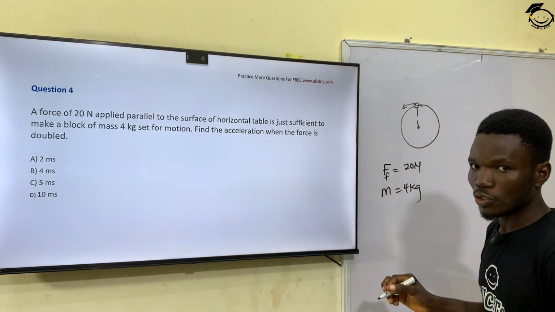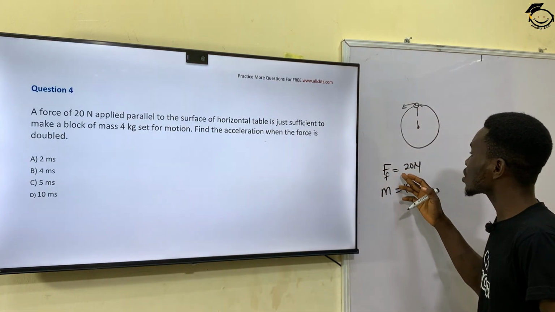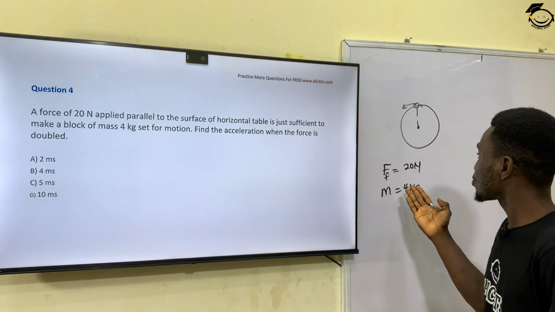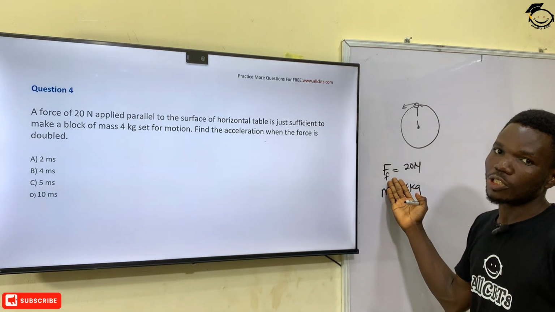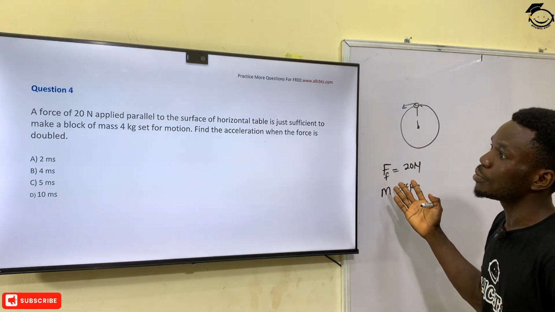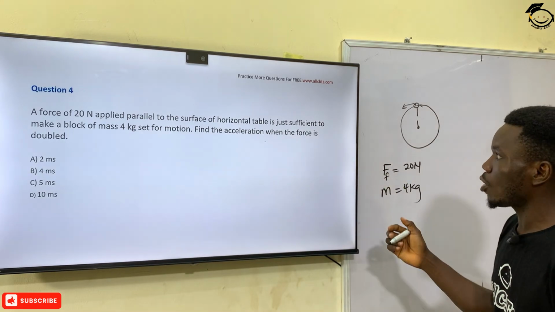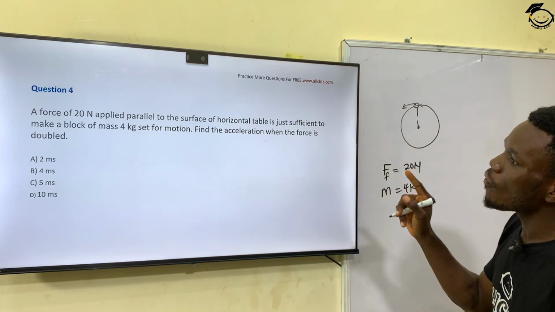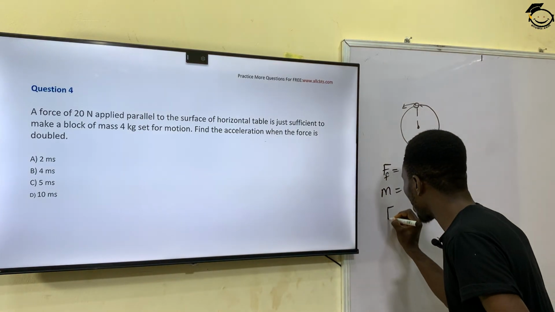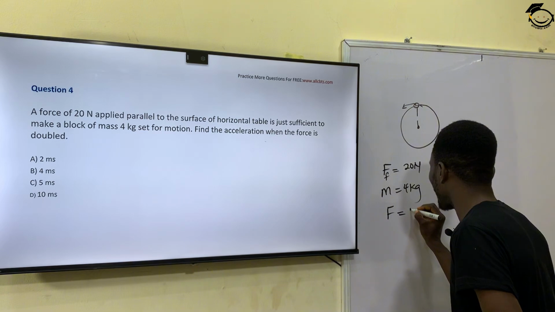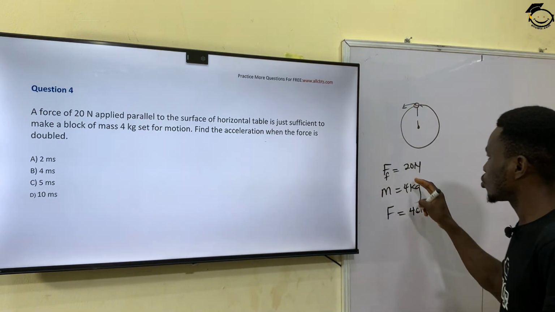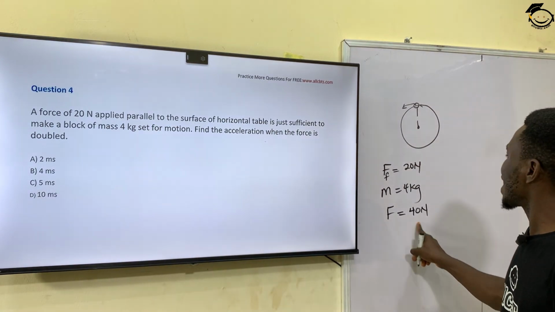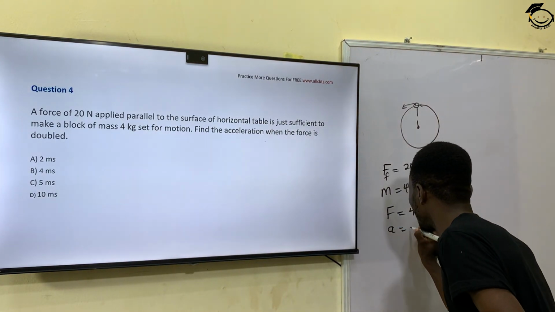Because the amount of force that is needed to set a body in motion is what is called the limiting frictional force. So at that point, the body just starts to move. In this case, the block just starts to move. And then it said, find the acceleration when the force is doubled. So if the force is doubled, it means I'm applying a new force, which is 40 Newton, double of the frictional force.